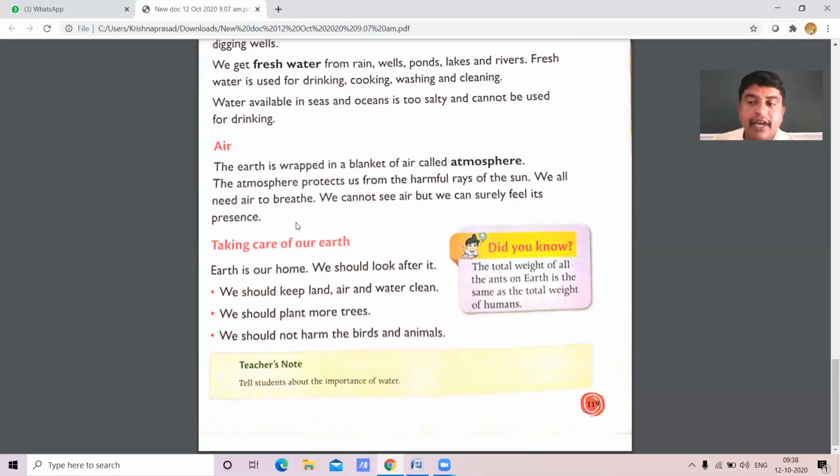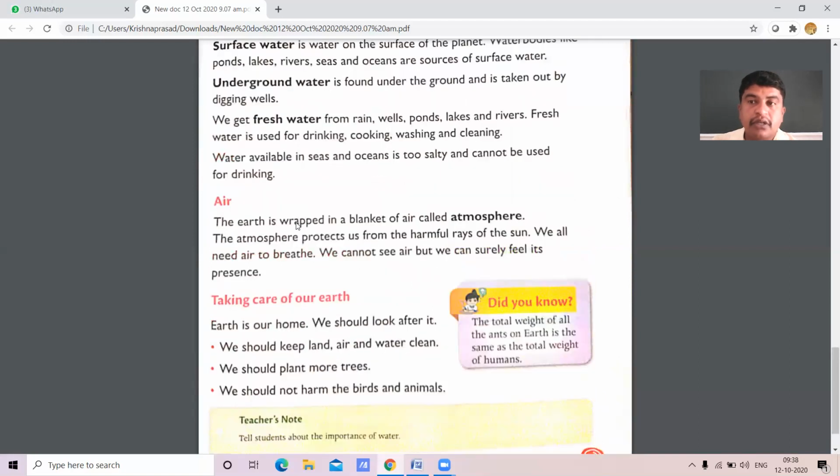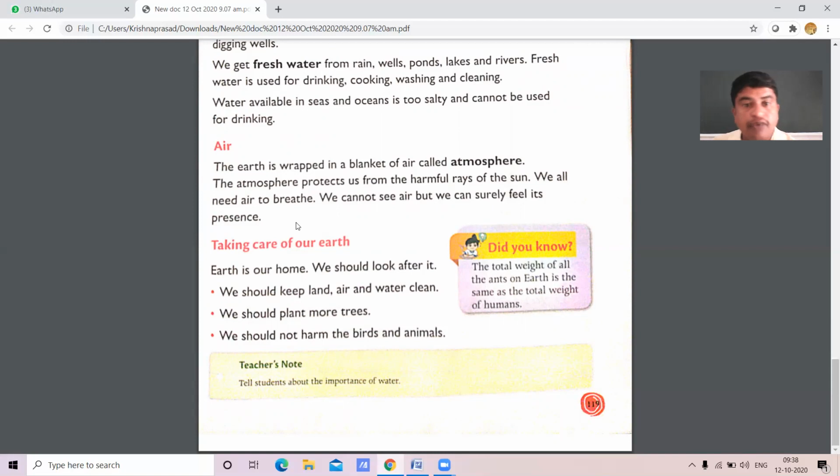Now, taking care of our earth. This is very, very important, my dear students. It is necessary to take care of our earth. Earth is our home. Why do we want to take care of our earth? It's our home. We should look after it. We should keep land, air, and water clean.